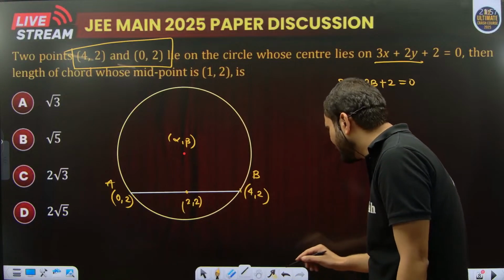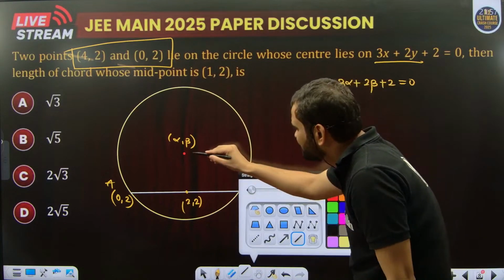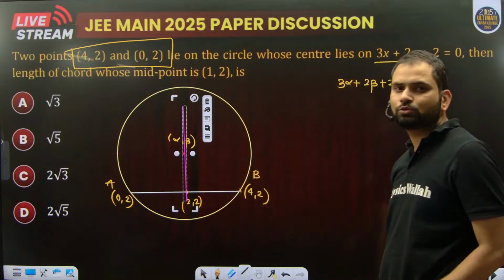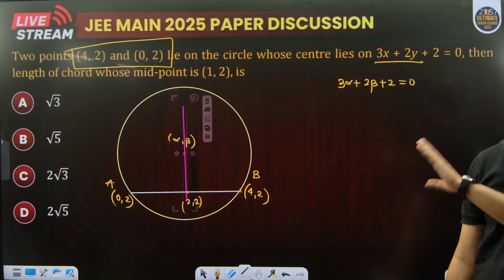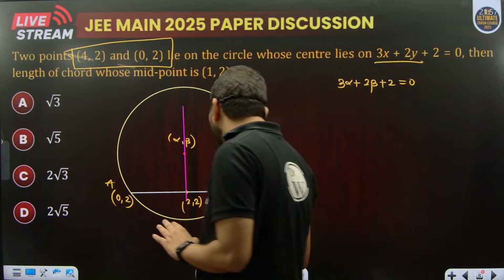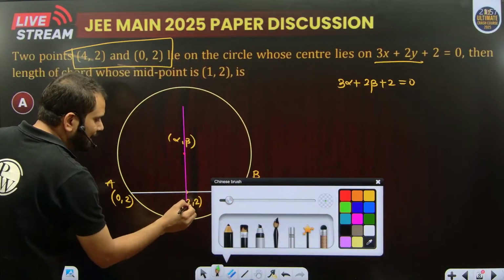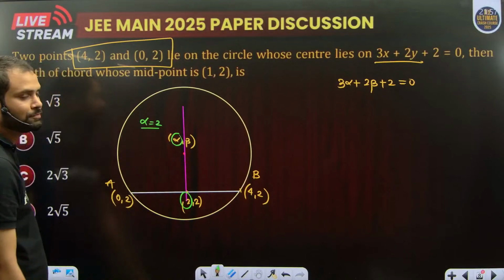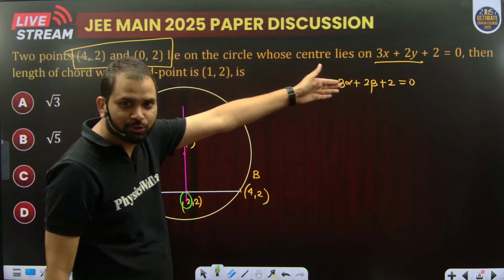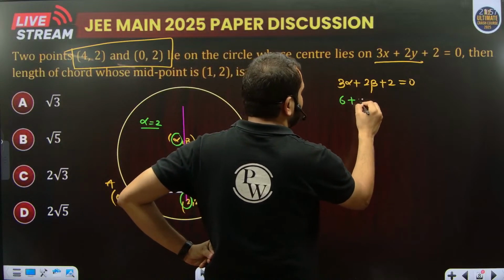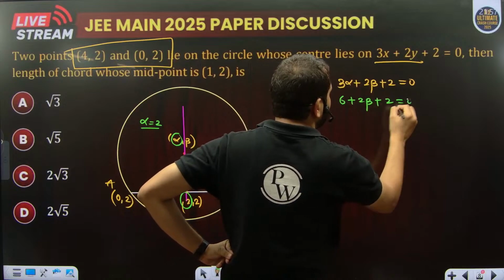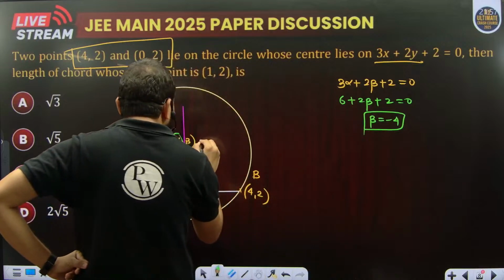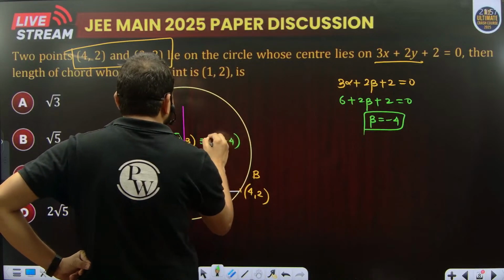If I join this midpoint to the center, this must be perpendicular to the chord. That means this line is parallel to the x-axis, and if a line is parallel to the x-axis, the y coordinate of the line will remain the same. That means beta is equal to 3. If I put beta here, 3 alpha plus 6 plus 2 is equal to 0. That means alpha is equal to minus 8 by 3. So the coordinates of the center are found.